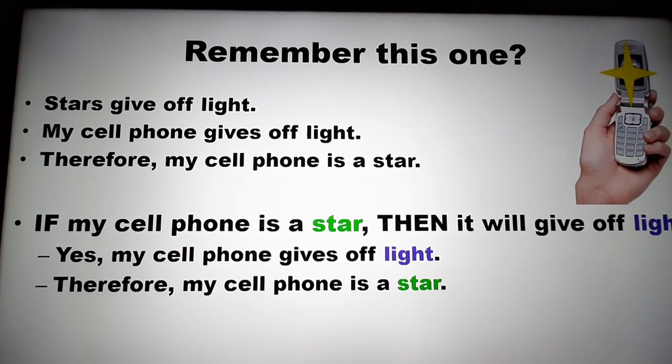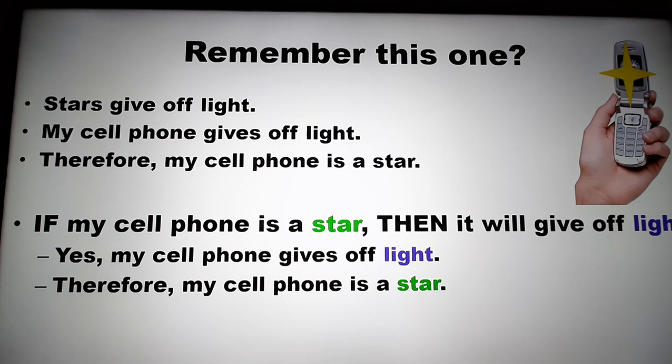Yes, my cell phone gives off light, therefore my cell phone is a star. What we have done here is we have affirmed the consequent, and as we saw, affirming the consequent is logically invalid. It does not give you a reason to believe that the antecedent is true.